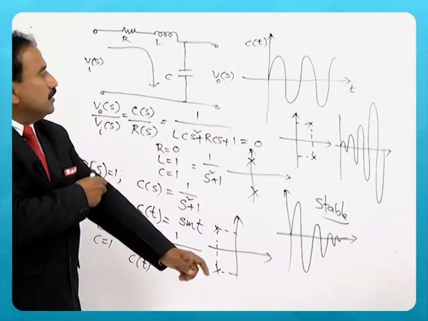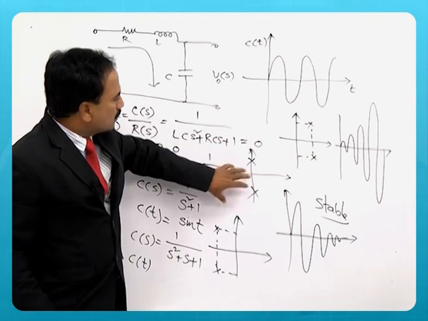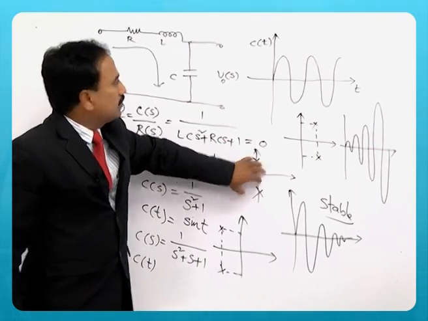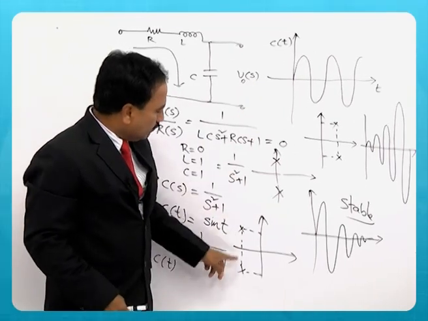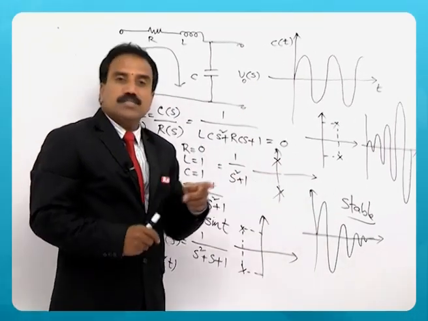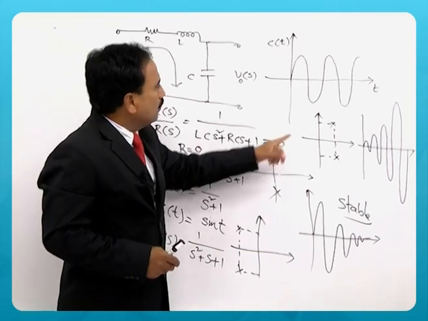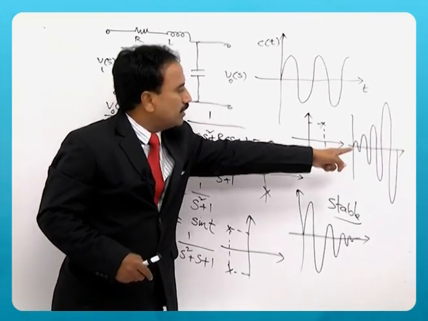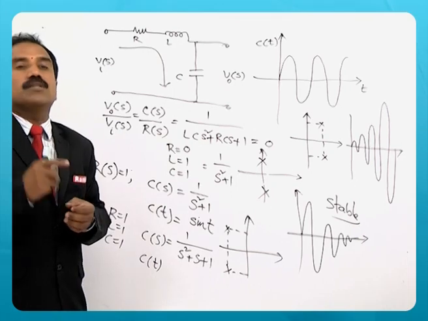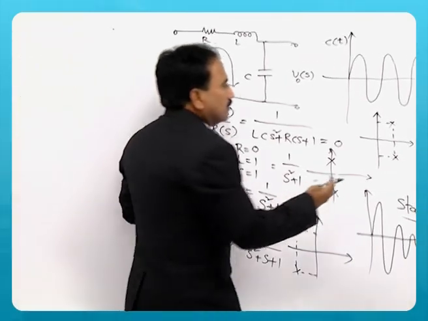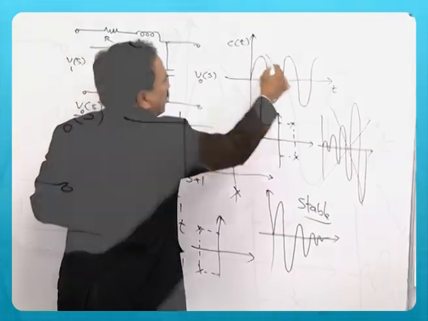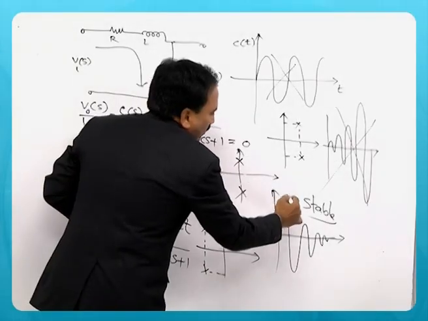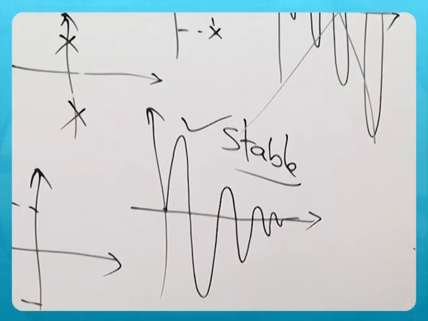Now, you can observe the difference: poles on the imaginary axis give sustained oscillations for impulse input, poles in the left half give decaying oscillations, and poles in the right half give exponentially increasing oscillations. So, this is an unstable system, this is a marginally stable system, and this is a stable system.